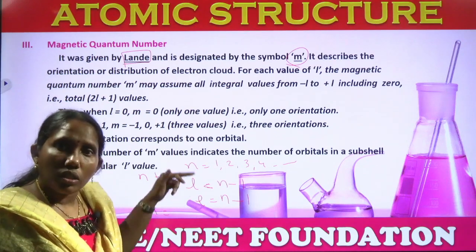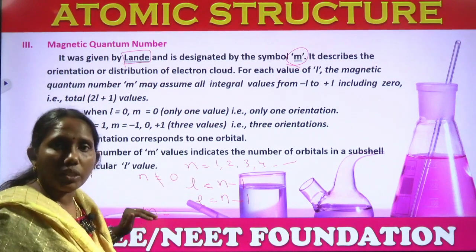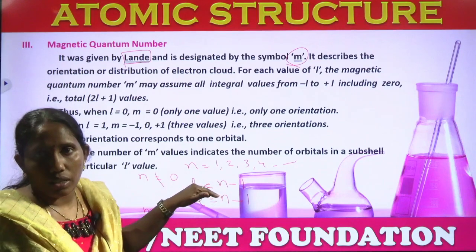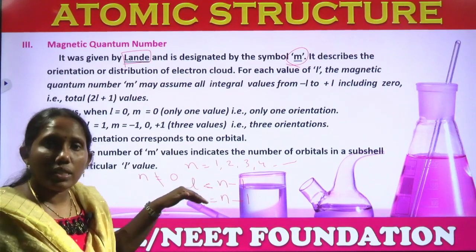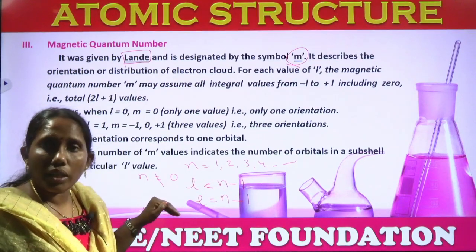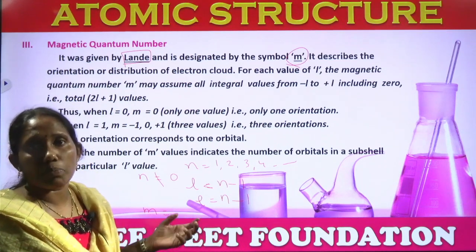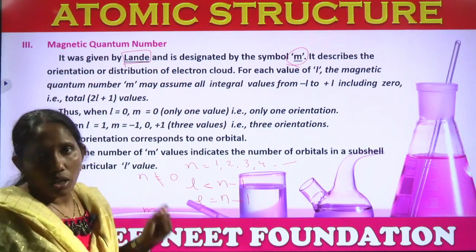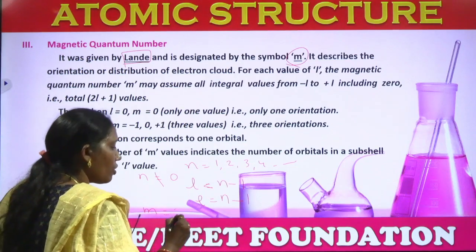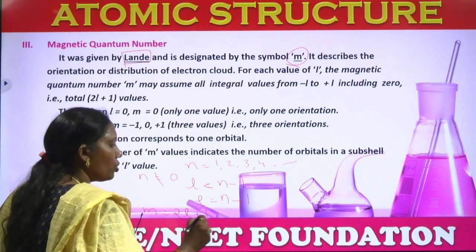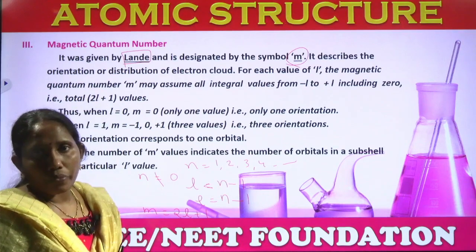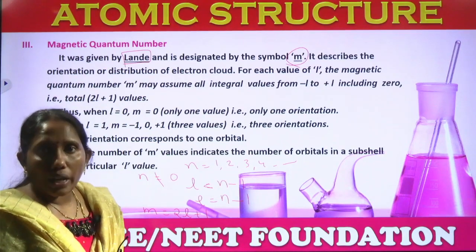L depends on n. Then what about M? M depends on L. How does it depend on L? In the magnetic quantum number, we consider the spatial orientation of the electrons present in an orbital. The formula we follow is M equal to 2L plus 1.